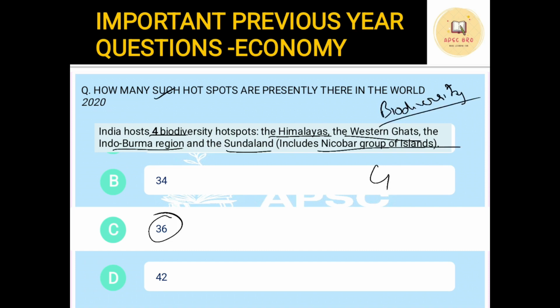Okay, now what is a biodiversity hotspot? Where you have many species in the same location, and out of that a particular number has to be endemic to the region. So there are certain criteria, but in summary, it is a place where the species are very diverse, with many species of plants and animals, and they have endemic species also. Those are called biodiversity hotspots. So there are 4 in India.